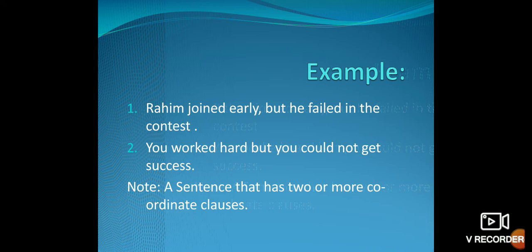So a compound sentence takes its form by joining two or more clauses with a coordinating conjunction to the main principal clause. That means a sentence that has two or more coordinate clauses is a compound sentence.